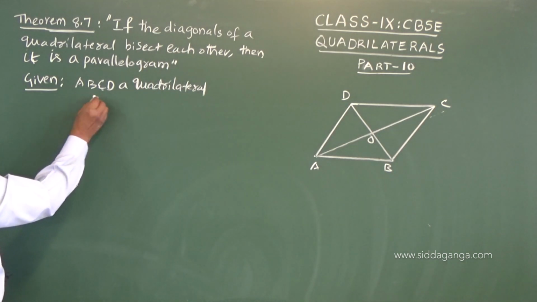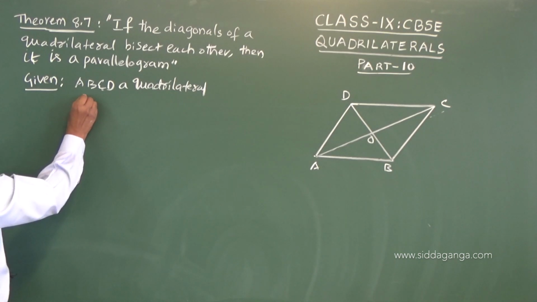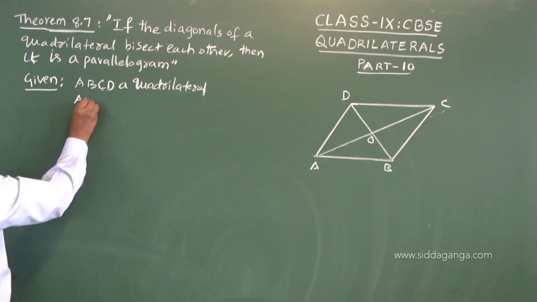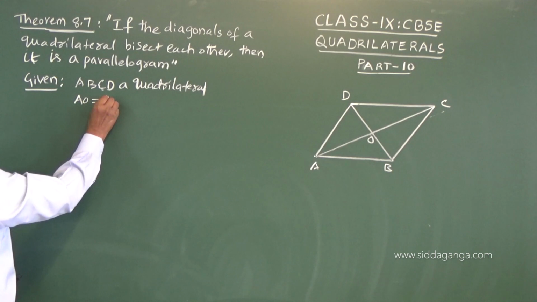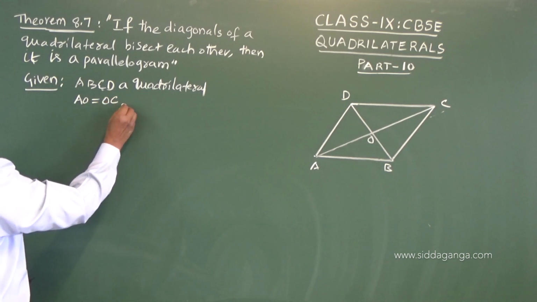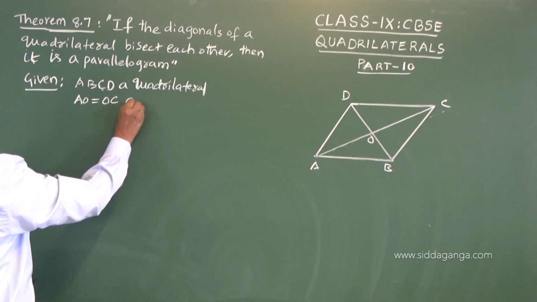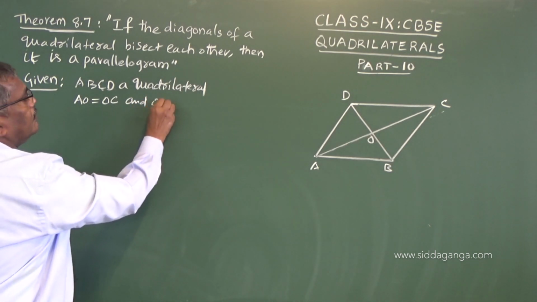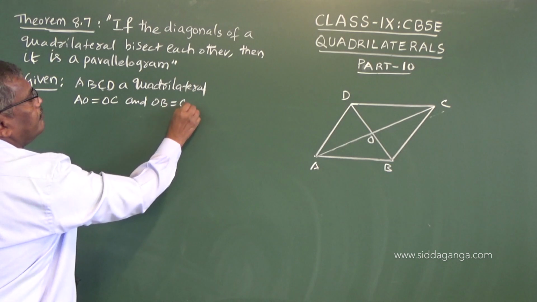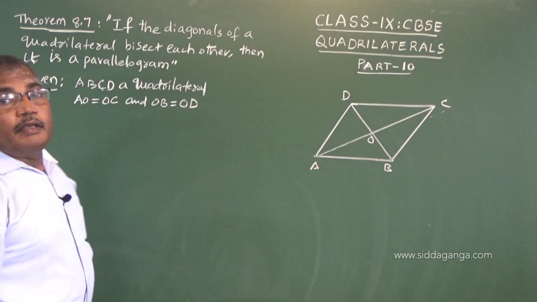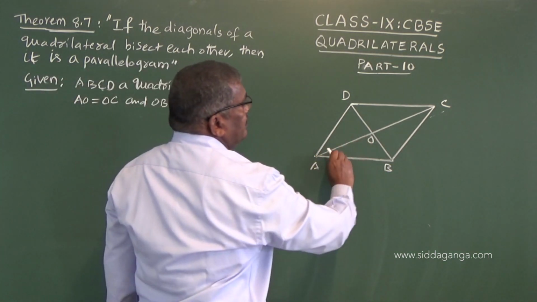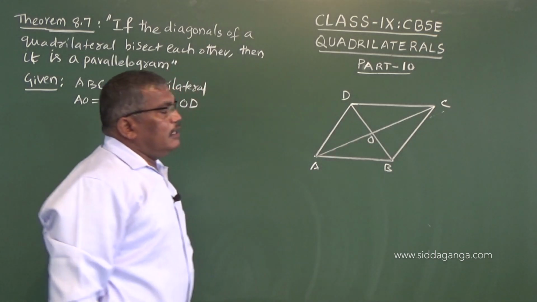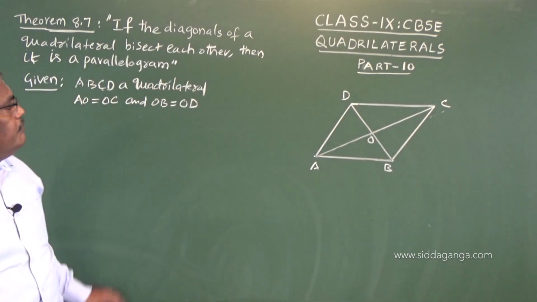So in which AO is equal to OC and OB is equal to OD. This is the given data. So the intersection point bisects the AC diagonal as well as the BD diagonal.